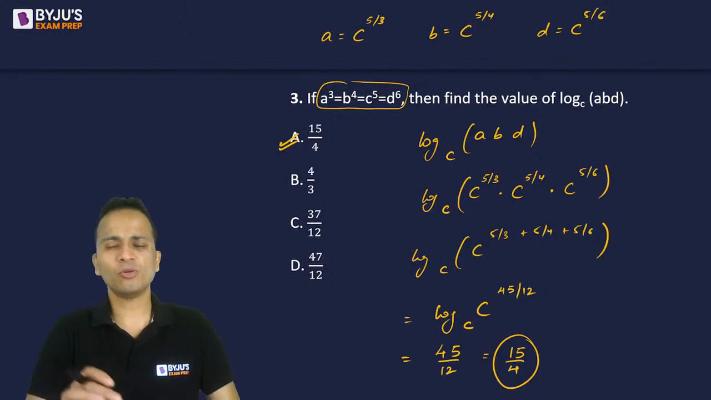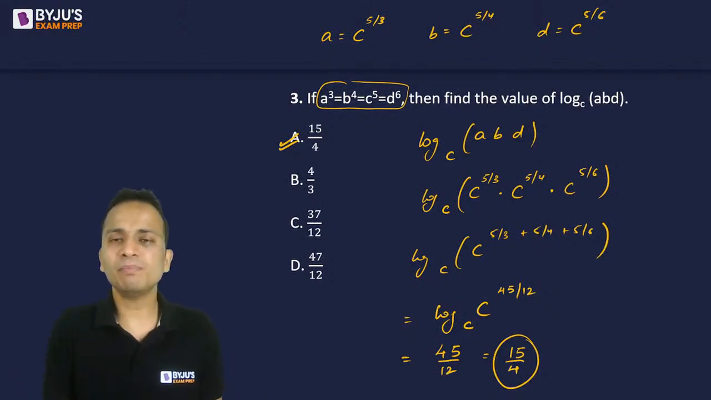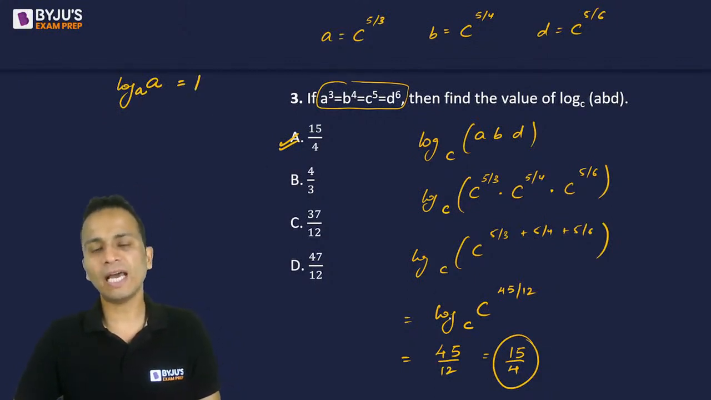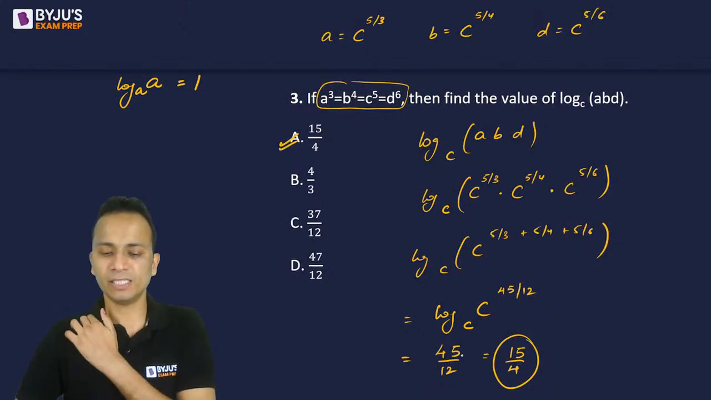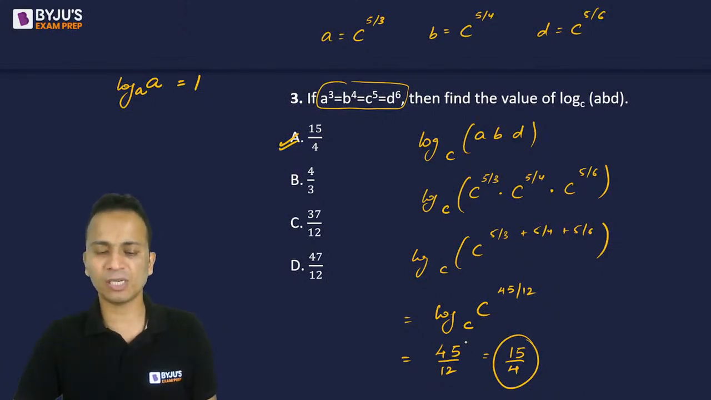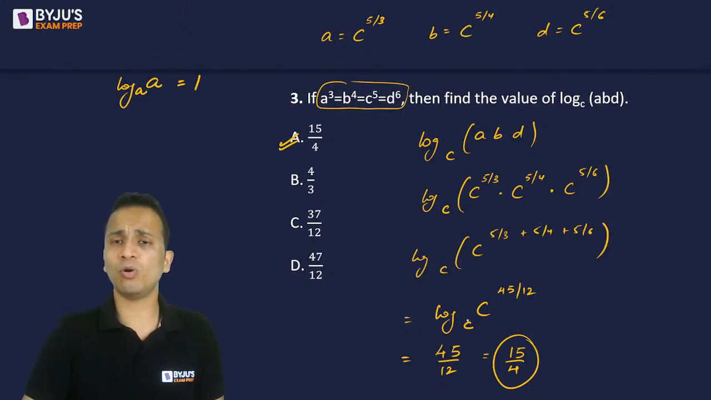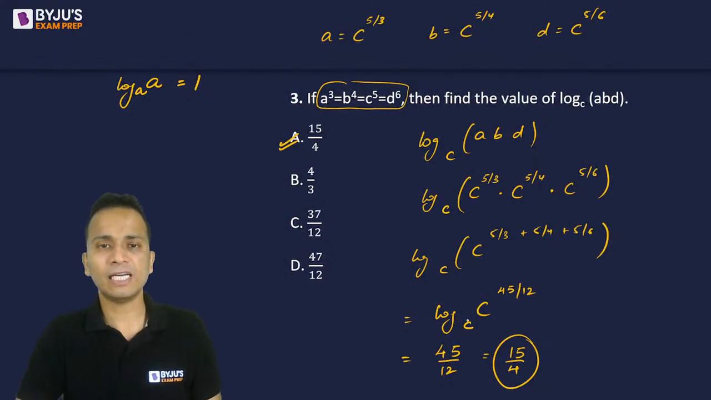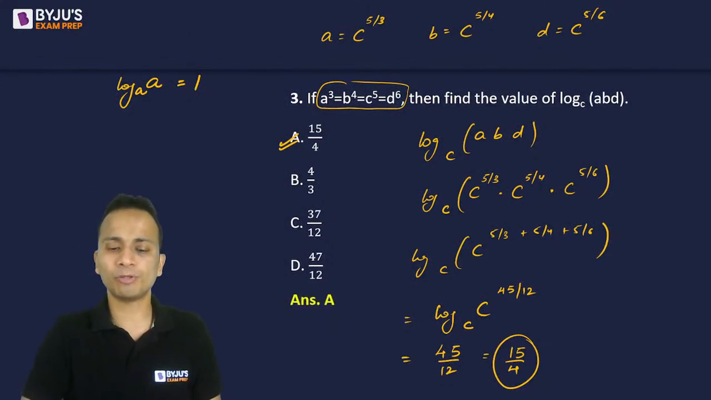ओके सो सिंपल, एक बहुत सिंपल सी प्रॉपर्टी यूज की है मैंने लॉगरिथम्स की, and on the basis of that I am able to get the answer. The property was log of a to the base a, if these two are same, is equal to 1. So here I had log of c to the base c is equal to 1, which is what I have substituted and got the value of this expression. The answer is 15 upon 4, that is option A. Let's move on to question number 4.